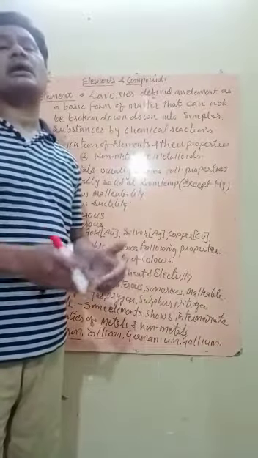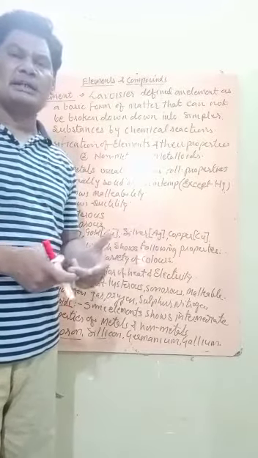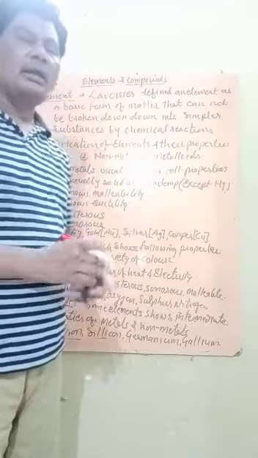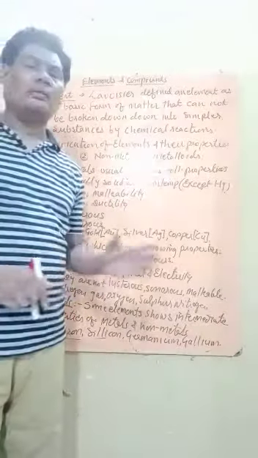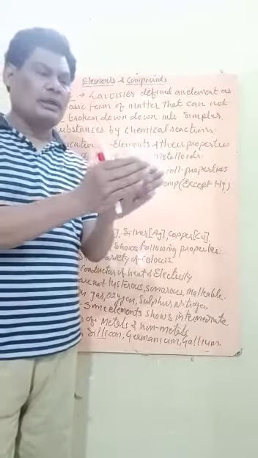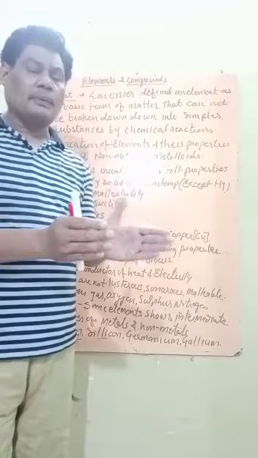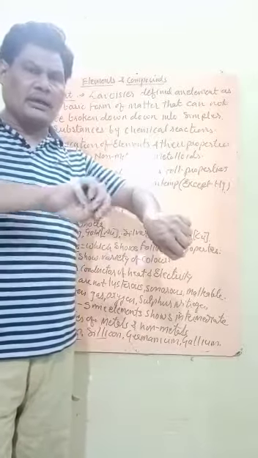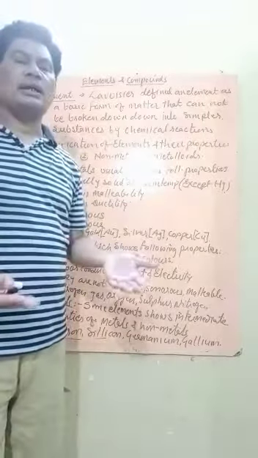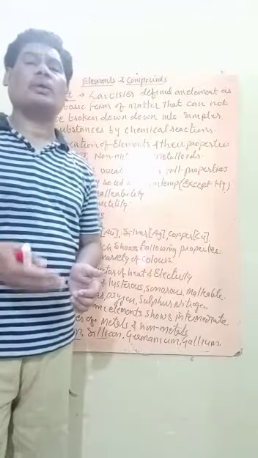Substances having this are called compounds. They can be obtained by reacting two elements, forming a new compound, and they differ from mixtures. How do they differ? The components of compounds cannot be separated by any physical method. Like from water we cannot separate hydrogen and oxygen by a physical method. Like from carbon dioxide we cannot separate carbon and oxygen by a simple physical method. But the mixture components can be separated. We have already seen many separation techniques. So that is about compounds and mixtures.